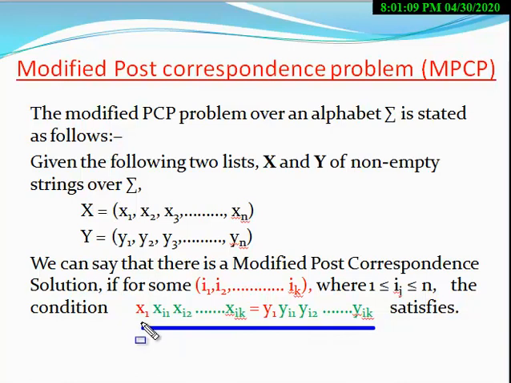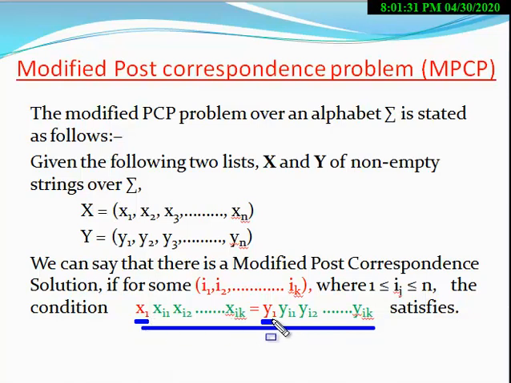In this condition, the first element will always be x1 and y1. Here it is compulsory: the first item will always be the first item, so the first index will always be 1.